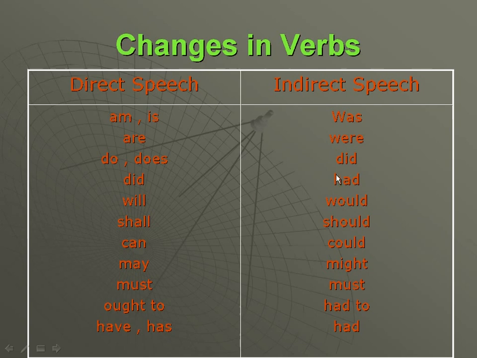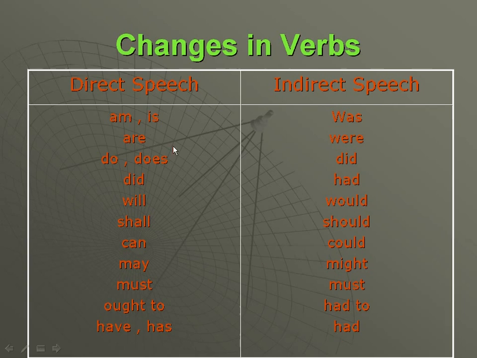If there is did, we have to make it had. Then will, would, shall, should, can, could, may, might, then must, ought to, had to, and have, has, and had.